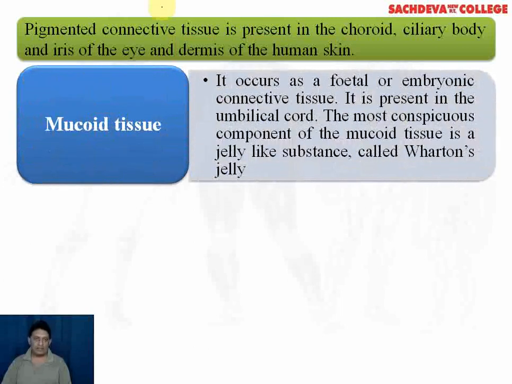Coming to mucoid tissue, it occurs as a fetal or embryonic connective tissue. It is present in the umbilical cord. The most important component of the mucoid tissue is a jelly-like substance which is called Wharton's jelly.